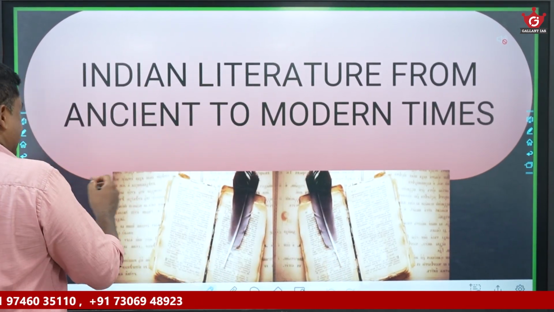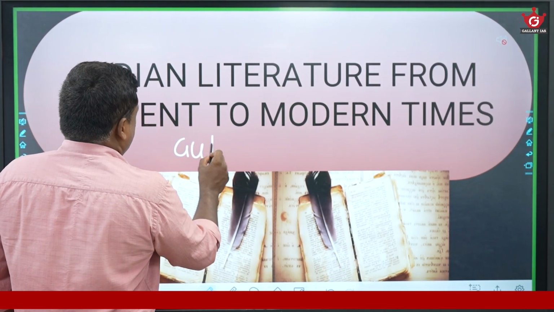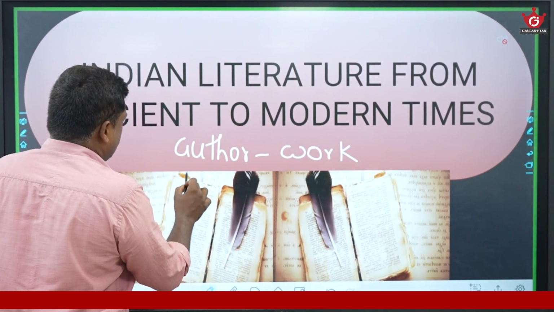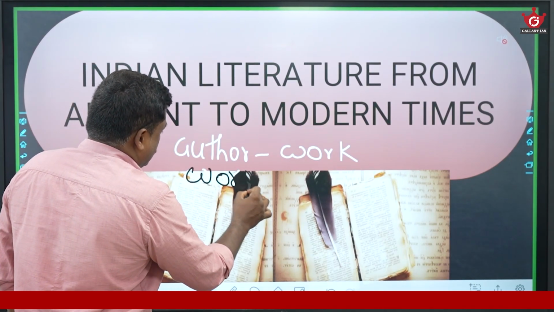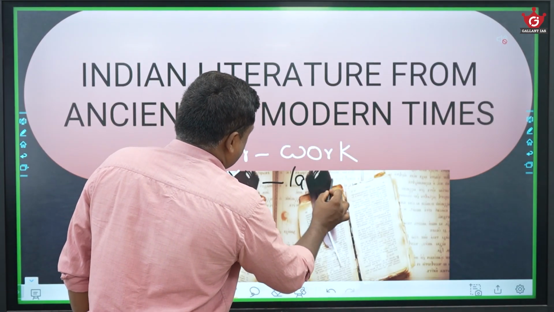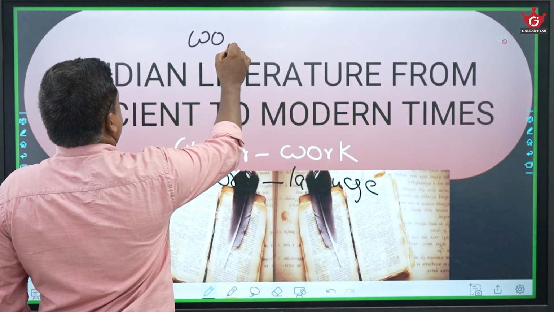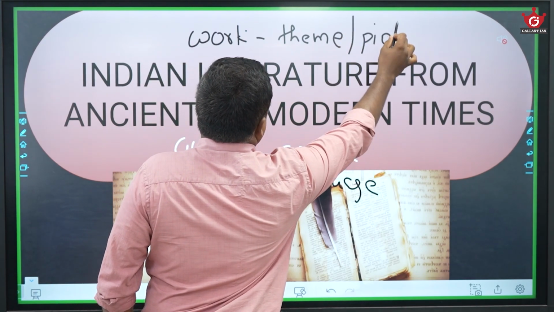So language and literature. We know that every year UPSC asks at least one question from this area. At least one question. When you study language and literature, the focus areas are like this. For example, the author and work, which is important. Work and language, which is important. Or a particular literary work and its theme is important. Theme or plot is important.